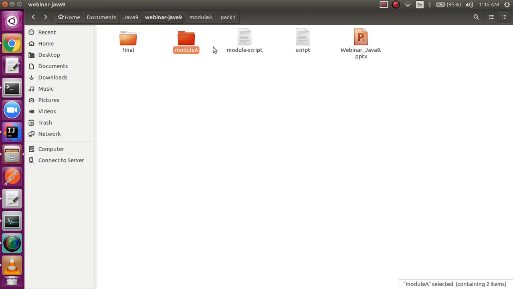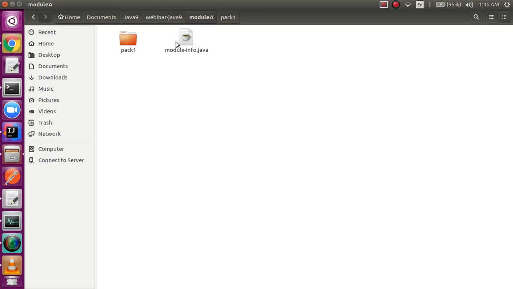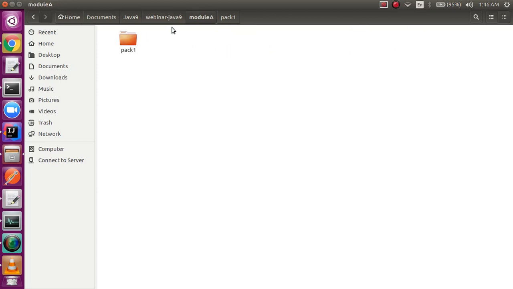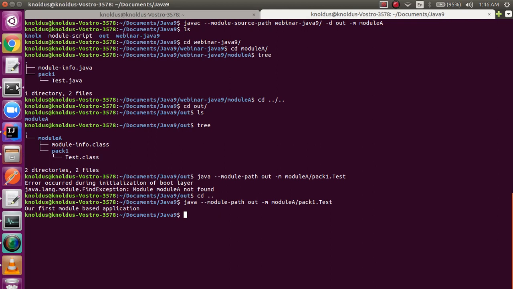Think about it. I'll just delete this one so that now if I try to compile my code, I'll copy it and paste it here. So you can see inside module A, there is no module-info.java file right now. So now I'll try to compile this particular module and see what happens. Do you think it's gonna compile? Think before you start this particular video again.